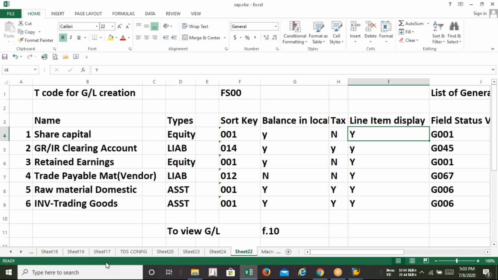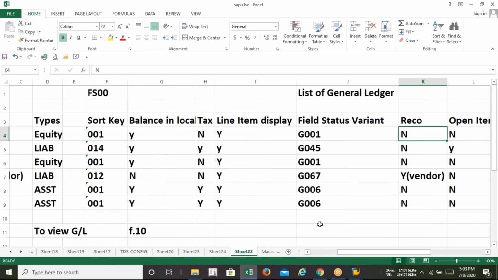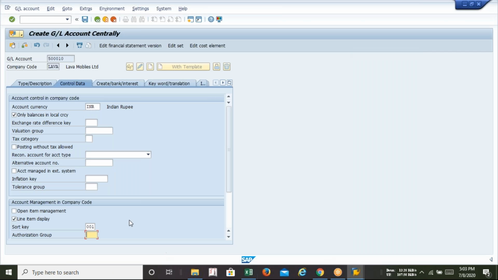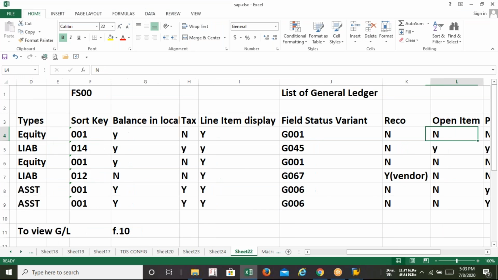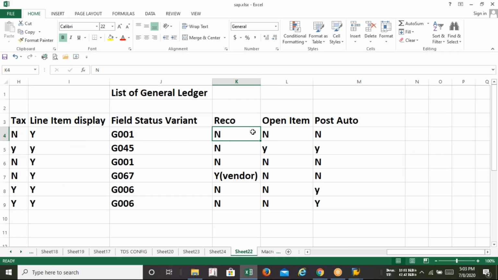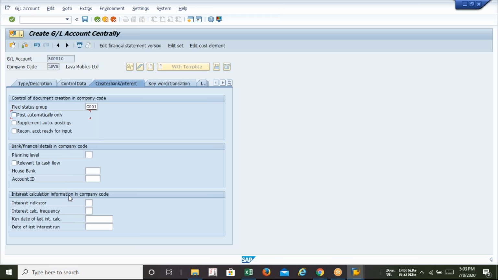Done. Now what next? Now field status will be G001. So field status will be coming under the next tab. Here I have to select G001. And after that, what are the options? Sir, reconciliation account, no. Open item, no. Post automatically, no. So I am not going to select anything. So save it. This is the way we can create the GL in SAP.